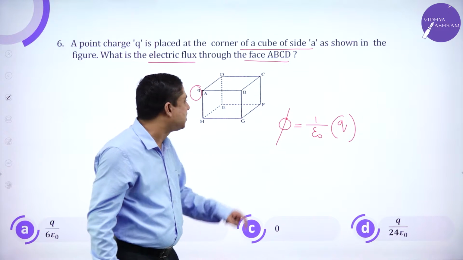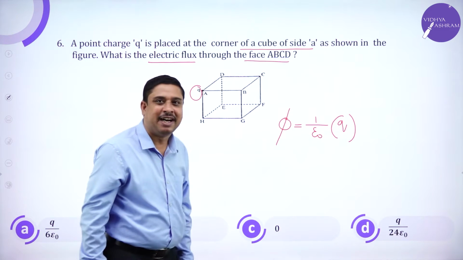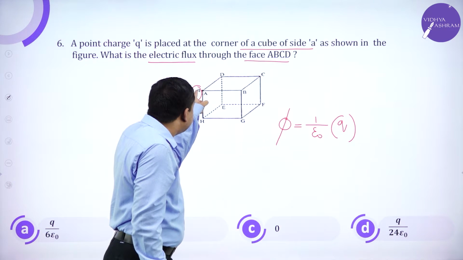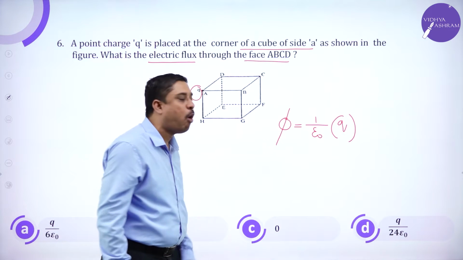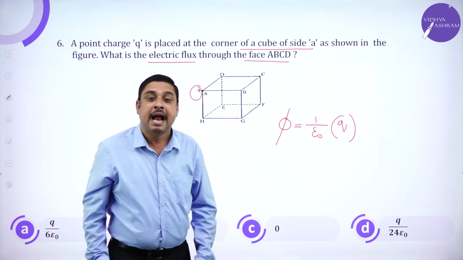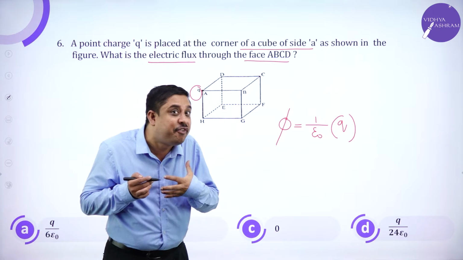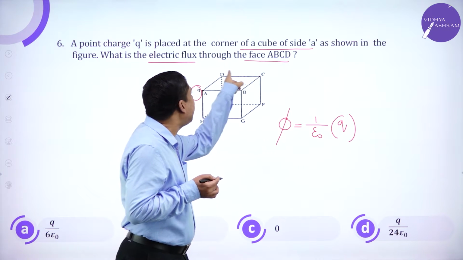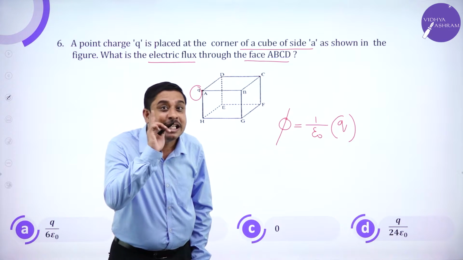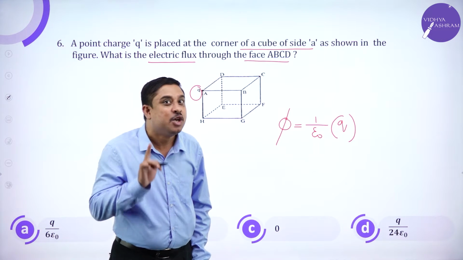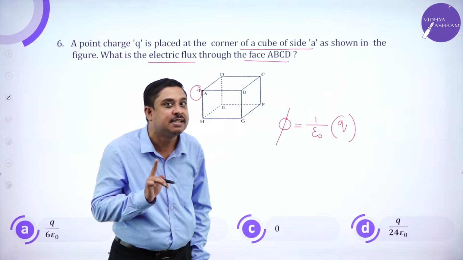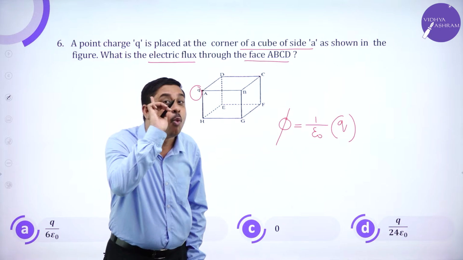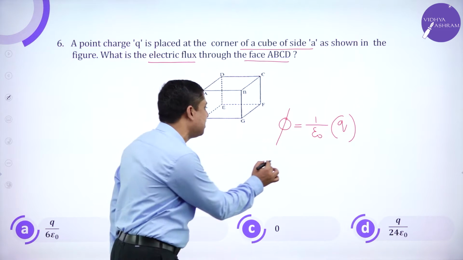My dear students, if you observe, Q is the charge that is present at the point A, and I am calculating flux through the face A, B, C, D only, through one of the faces. Cube has 6 faces. I am calculating the flux only through one of those 6 faces.